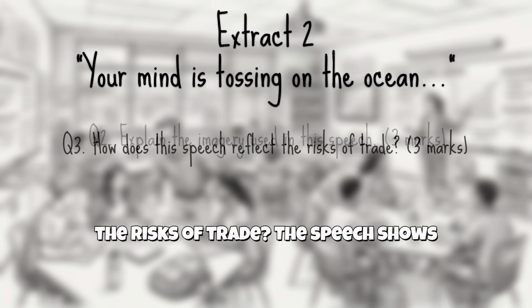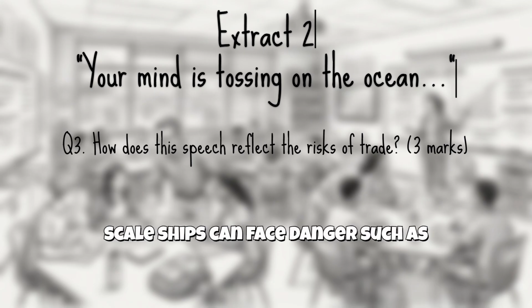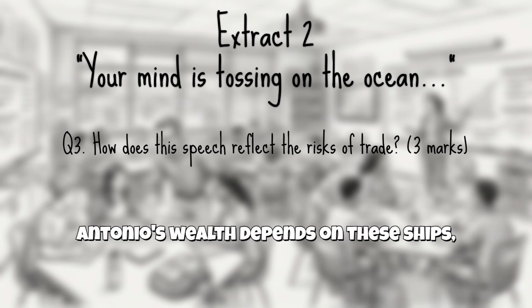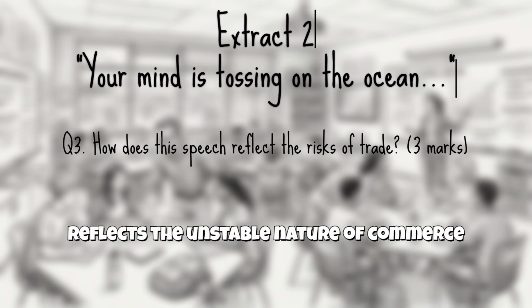How does this speech reflect the risks of trade? The speech shows that sea trade is uncertain and risky. Ships can face dangers such as storms, rocks, and sinking. Since Antonio's wealth depends on these ships, any loss could be disastrous. This reflects the unstable nature of commerce during that time.